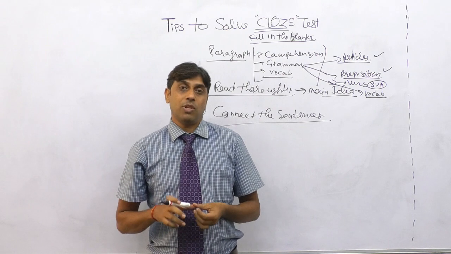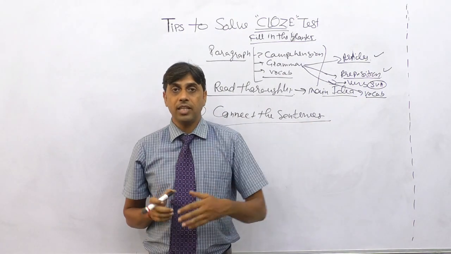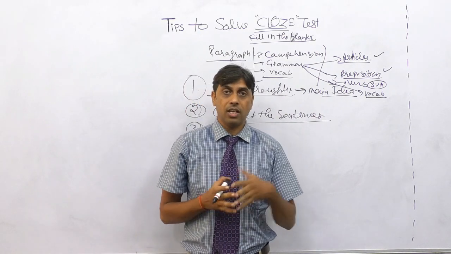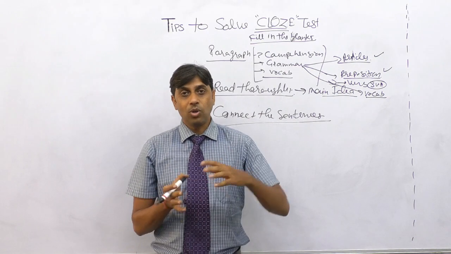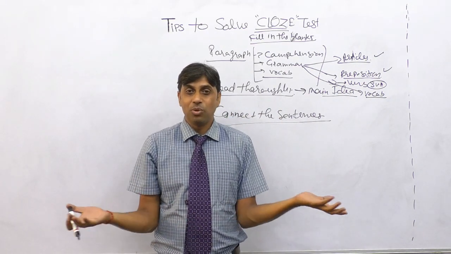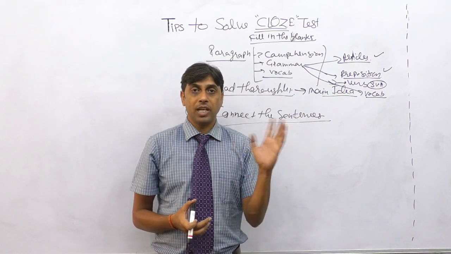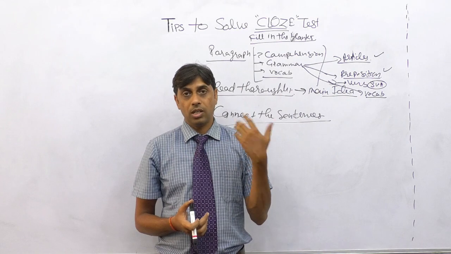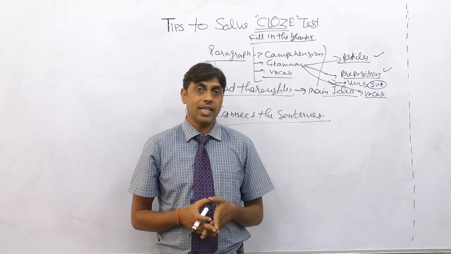This is considered one of the difficult topics, vocabulary, because the vocabulary that we use in our conversation and communication is not generally asked in the examination. And the vocabulary in the examination is something we do not use in our conversation. So that vocabulary becomes very difficult for us to crack, or to understand what word is to be used in that blank.